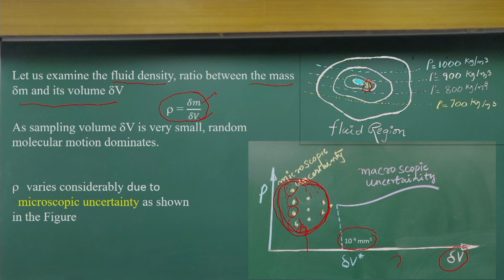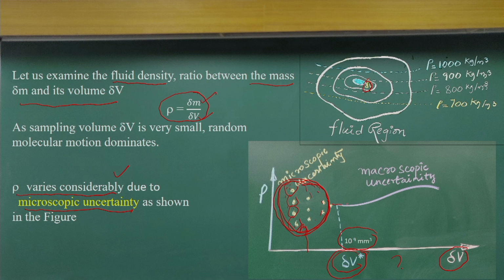This is not time dependent, but varies when the sampling measurement is lesser than a threshold value. That is called the microscopic uncertainty, as the density varies considerably when the sampling volume is lesser than this. But there is a limiting condition, delta V star.